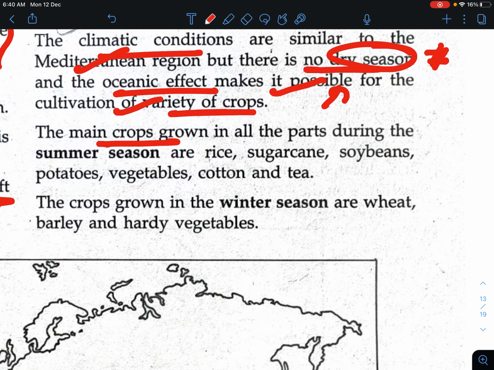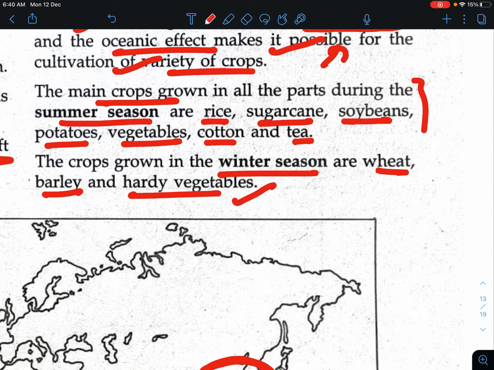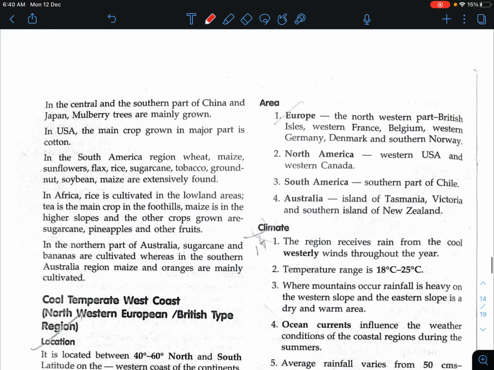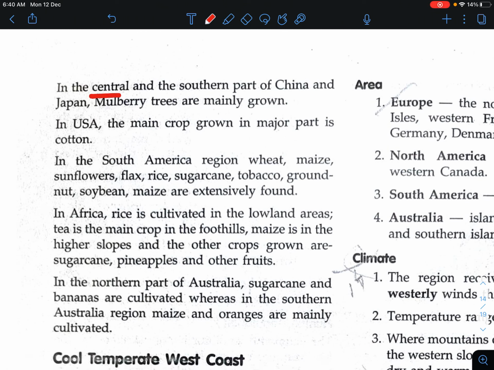The main crops grown in this region during the summer season are rice, sugarcane, soybean, potatoes, vegetables, cotton and tea. These are the crops generally grown in the summer season. If we talk about the winter season, wheat, barley and hardy vegetables are grown here. Now, taking one region at a time, in central and southern China, mulberry trees are generally grown.